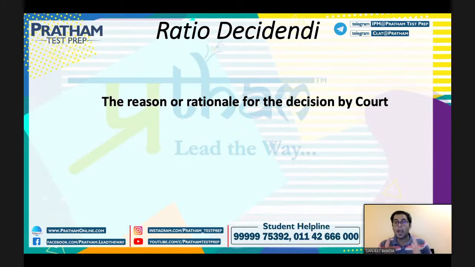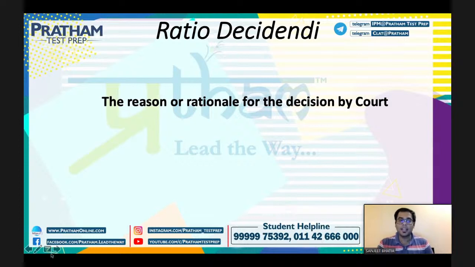So you have to use the ratio decidendi of a lot of cases that are being taught to you in your class at law school. You will use the reason and the rationale from those cases. Basically, you'll use the ratio decidendi from different cases and put it in those real life cases that are given to you in your examination, with your arguments on the same. So ratio decidendi is the first term of the day. That means the reason or the rationale for the decision by the court. I hope everybody is clear with this term called ratio decidendi.